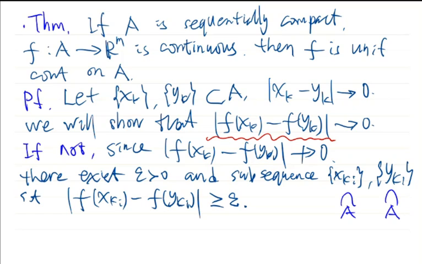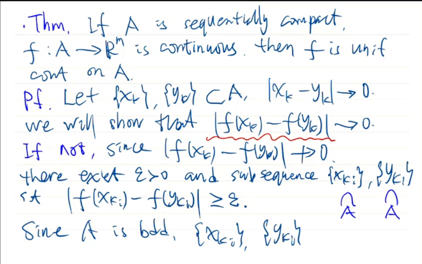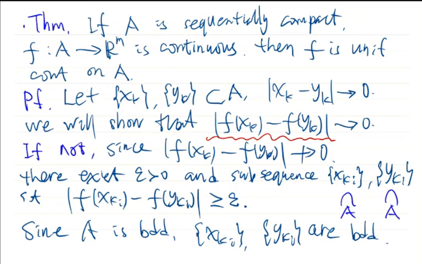So A is sequentially compact. Therefore, A is bounded and closed. Since A is bounded, the sequences xki and yki are also bounded.